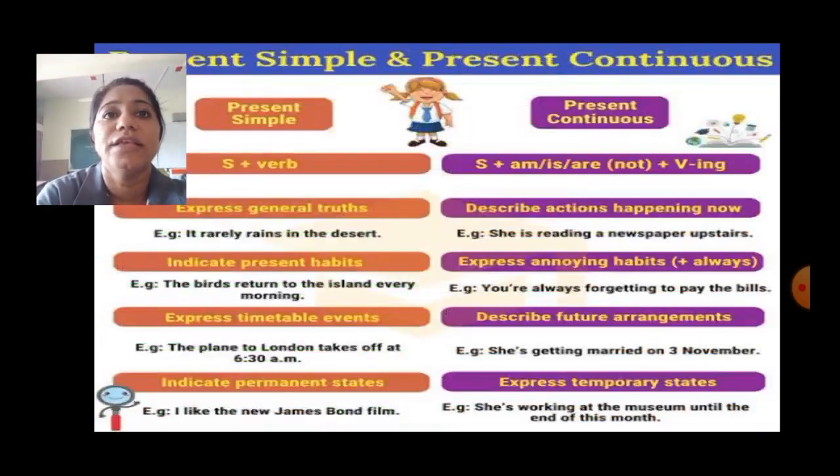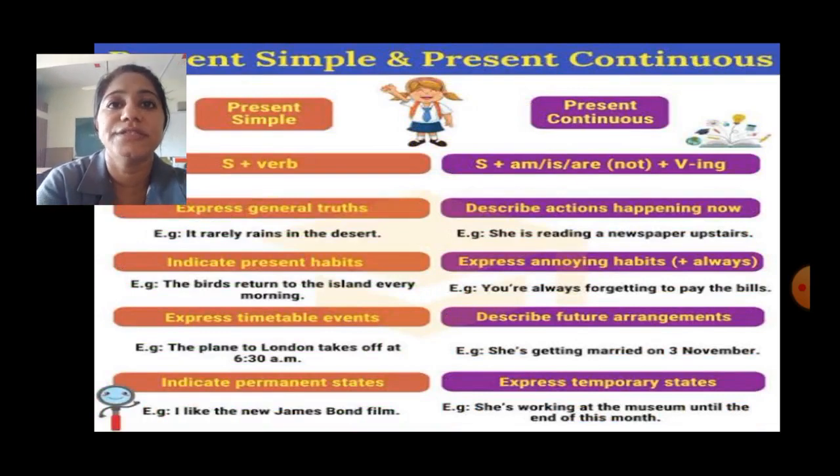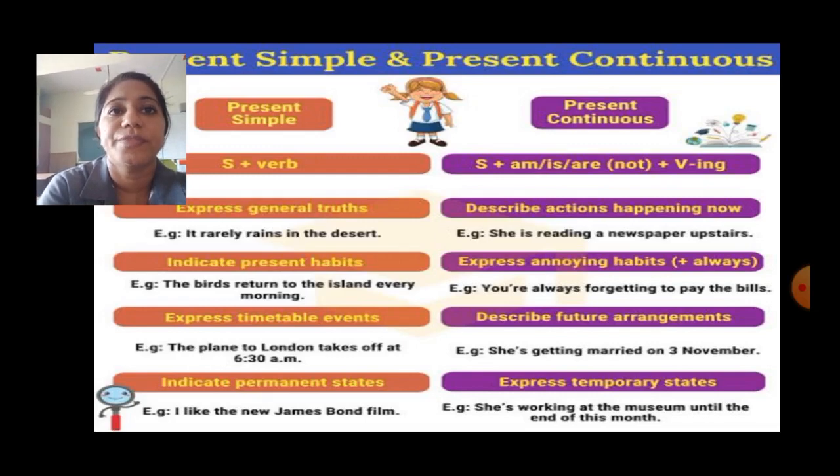Now let's see the difference between simple present tense and present continuous tense. The form of simple present tense is subject plus verb plus s or es, and the form of present continuous tense is subject plus am, is or are plus verb plus ing.